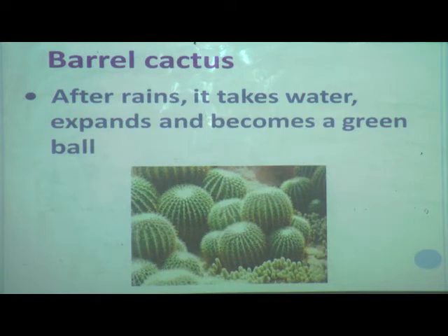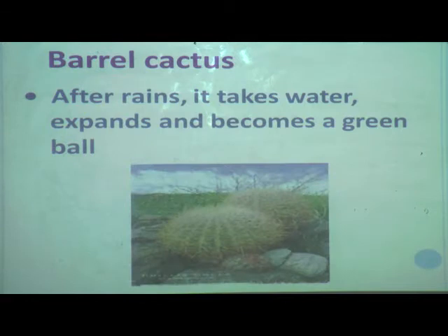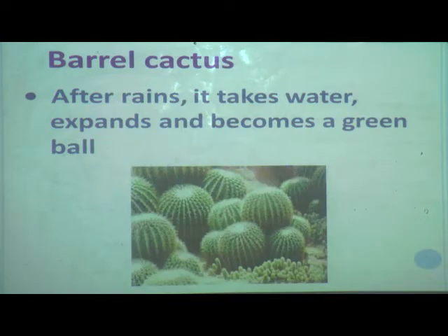Yes, you can see here, when it is dry it shrinks, but when it rains it takes water, expands and becomes green. This was all about plants in the desert.